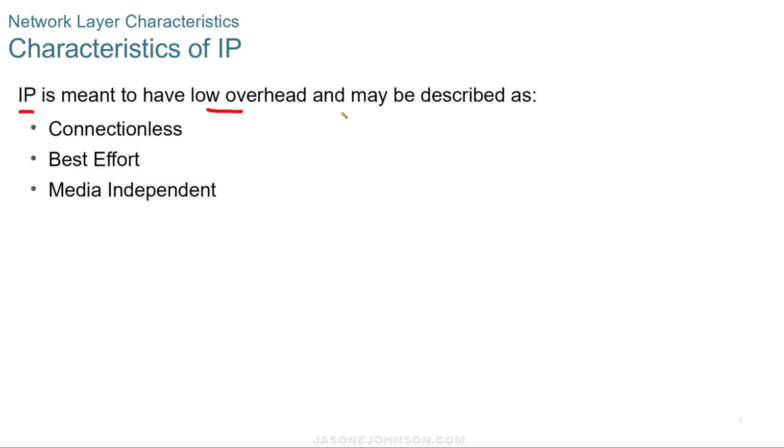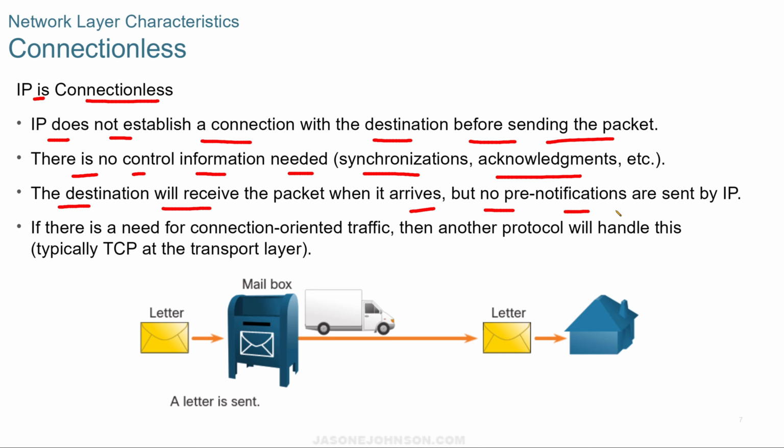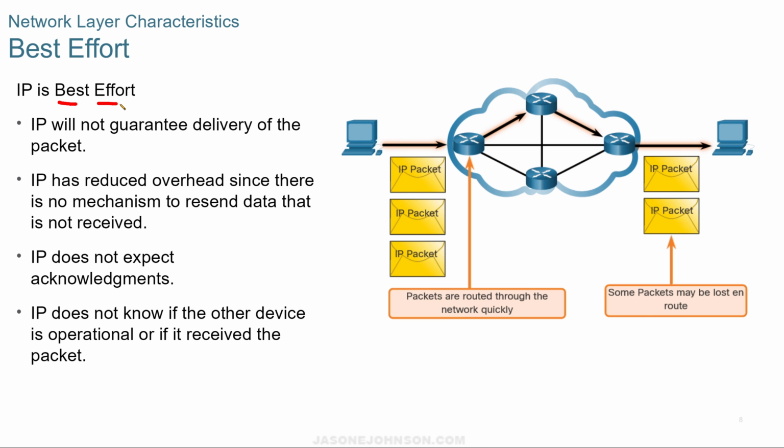IP is meant to have a low overhead and may be described as connectionless, best effort, and media independent. IP is connectionless, which means it does not establish a connection with the destination before sending the packets. There is no control information needed, synchronizations, or acknowledgments. The destination will receive the packet when it arrives, but no pre-notifications are sent by the IP. And if there is a need for connection-oriented traffic, then another protocol will handle this, typically TCP at the transport layer.